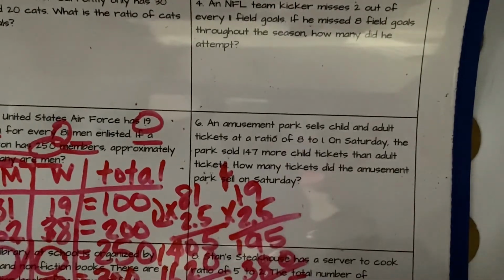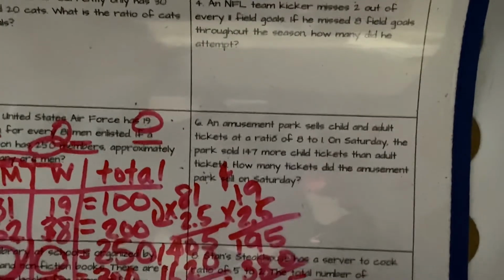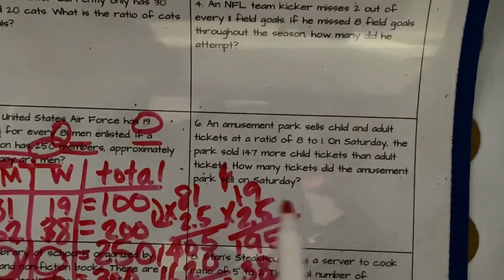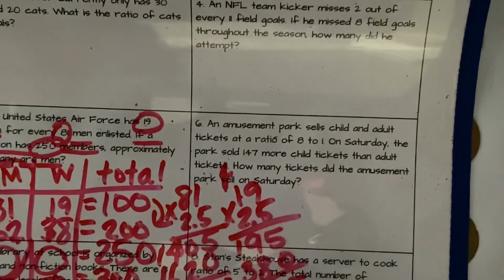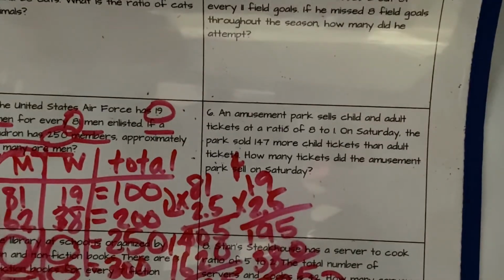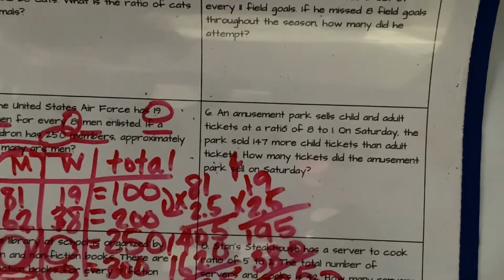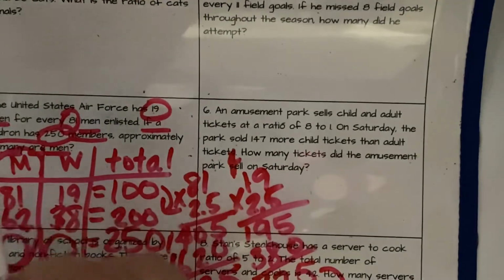Now, I told you we're not going to have half a person, so we're going to round these, because it says approximate. It wants to know how many men. So if you have 250 for your total, you're going to have approximately 203 men. So your answer for number 5 would be 203.